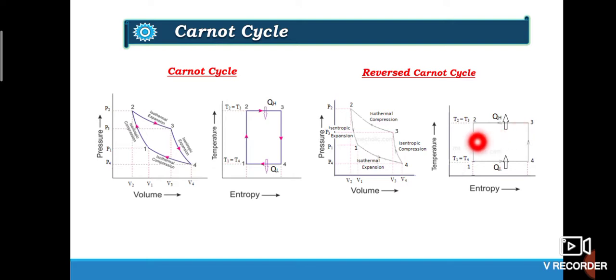Now at 3 to 2, instead of heating, cooling will take place, and instead of heat being added, heat will be rejected. And from 2 to 1, expansion will take place. So we have another cycle which is the reverse Carnot cycle, and in this cycle the net effect is transfer of heat from lower temperature to higher temperature, and this cycle can produce a refrigerating effect. This reverse Carnot cycle is often referred to as the standard cycle for comparing the performance of different refrigeration cycles.